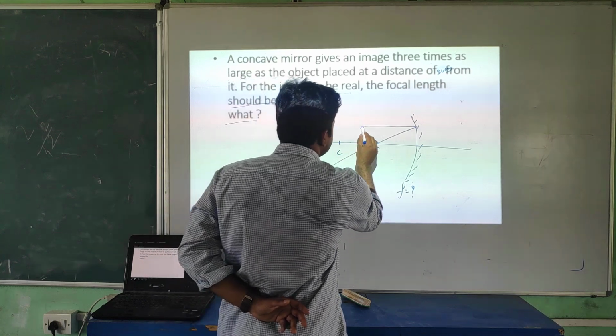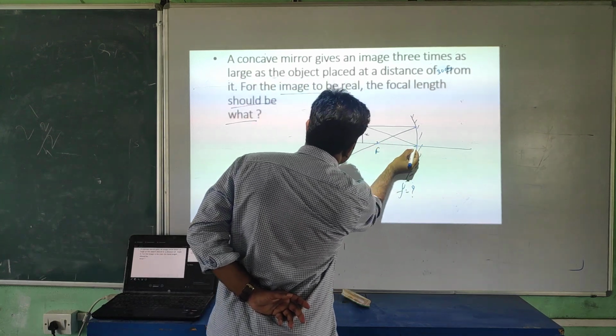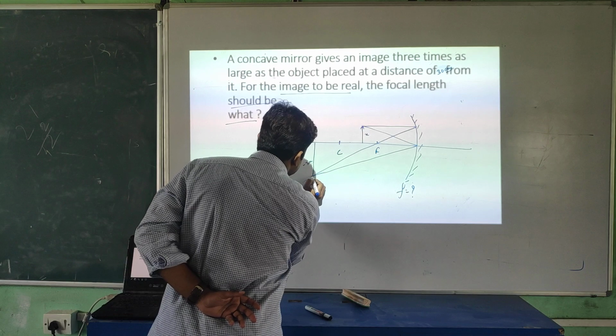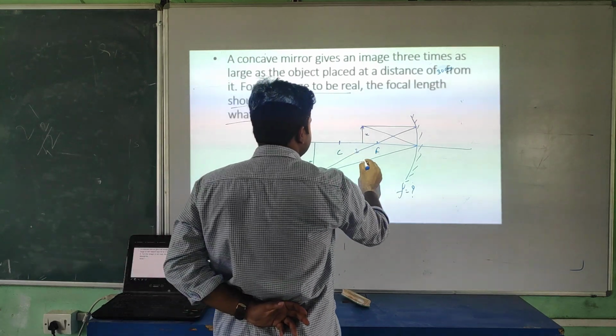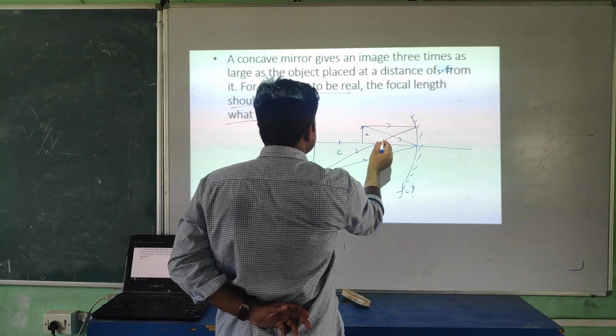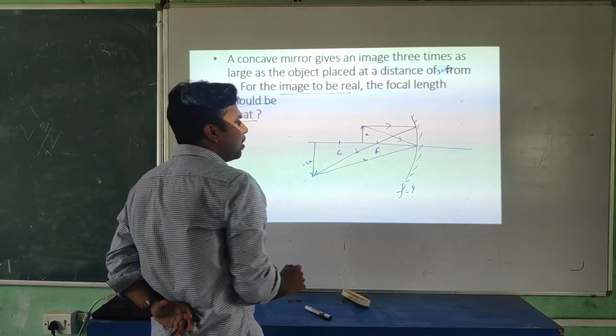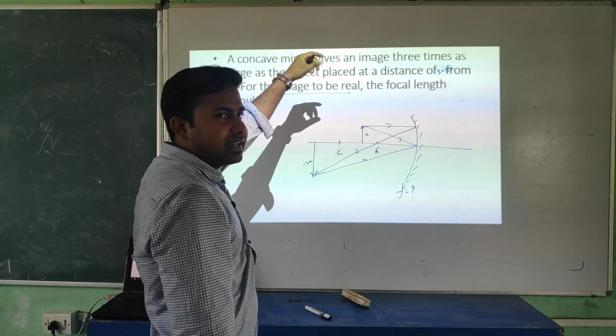Is it or not? The ray is falling at this point. Now it will reflect back and meet at this point. So here the image is forming. Is it or not, student? And this is the bigger size image. You all know, I suppose you are all experts of the ray diagram.